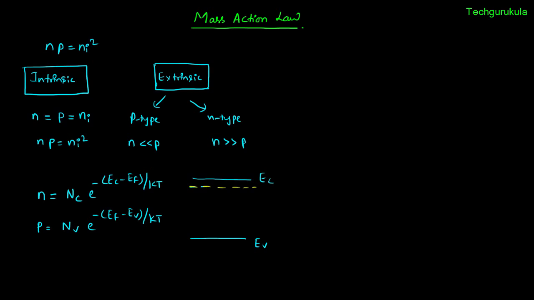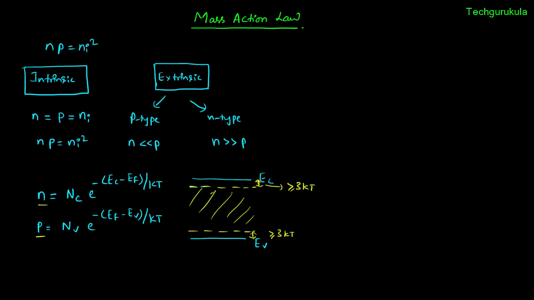Somewhere in between these two limits, where the distance between Ec and this level is at least greater than 3 kT. And even this distance is at least greater than 3 kT, or equal to, in a limiting case. So which means the Fermi energy level should be falling in this range. That was the only assumption that we did while finding the expression for N and P.